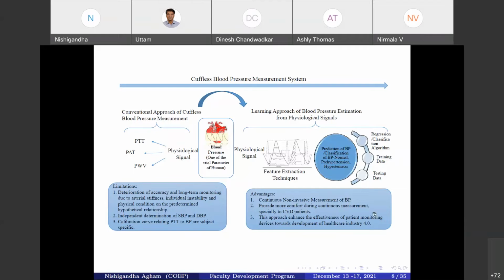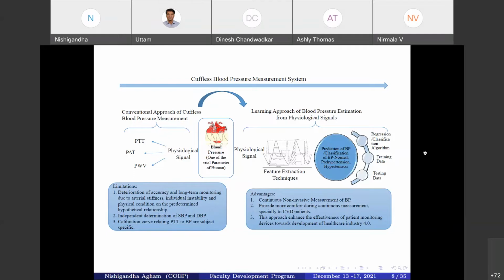Now, if we are talking about this learning approach as compared to the traditional method, learning ability reflects the significant factor of the machine learning model to establish the relation between the variables. Relation between the variables means physiological signals and the output, that is our BP. So it attains a continuous non-invasive measurement of BP. As an outcome, it provides more comfort during continuous measurement, specifically helpful to the CVD, that is the cardiovascular disease patient.